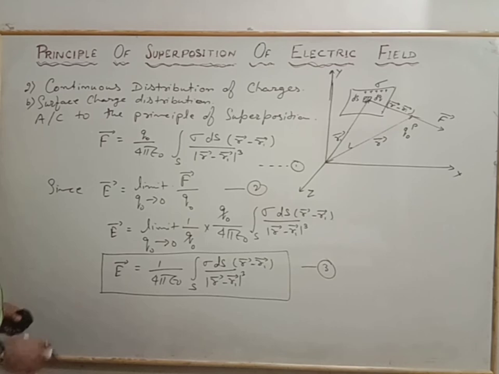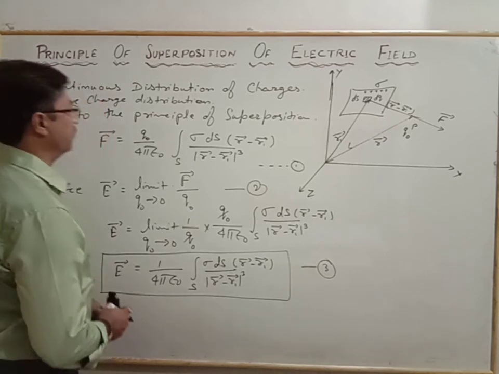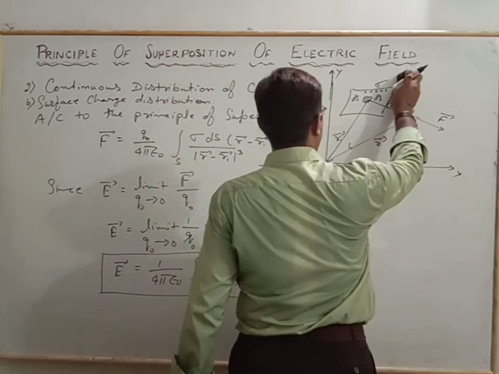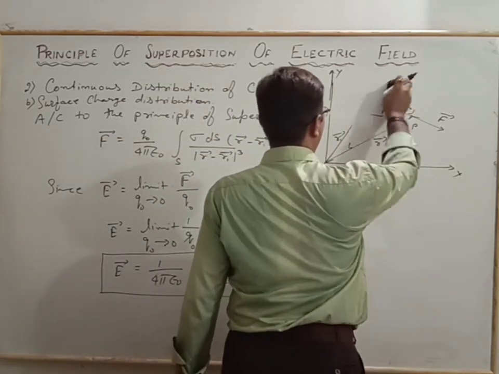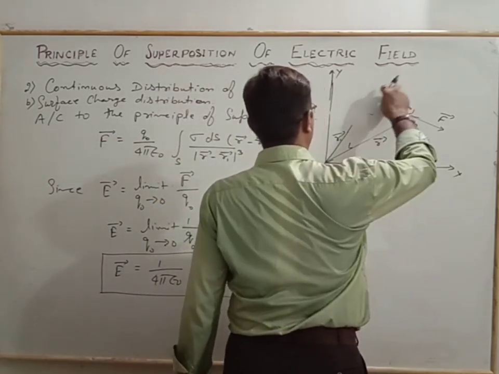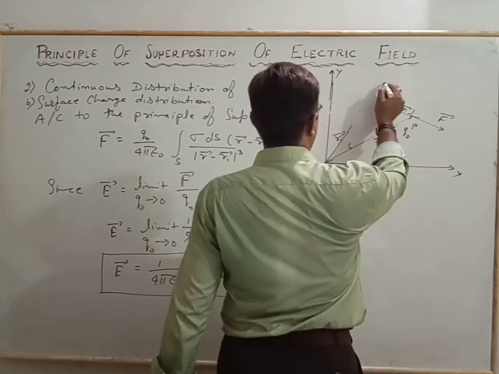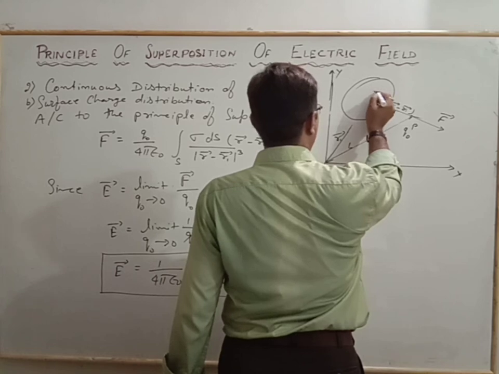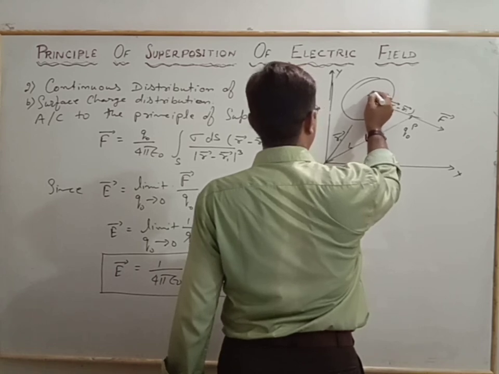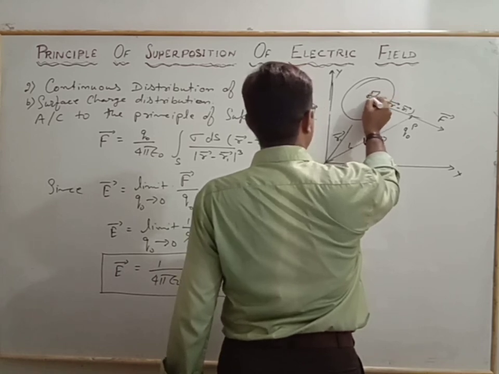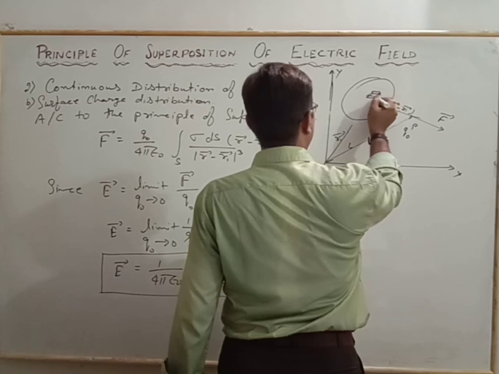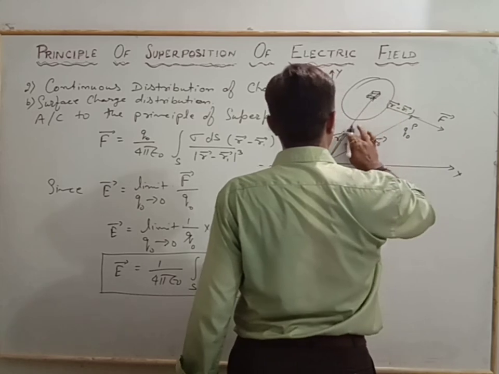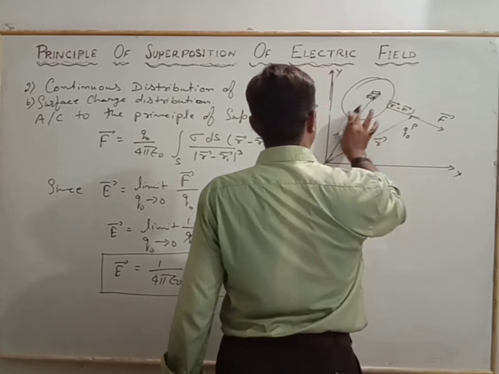And likewise, the third is the volume charge distribution. Third, the same way we will do the volume charge distribution. Let's suppose here is the volume, and we consider a very small volume element. The position for this volume element is r1.